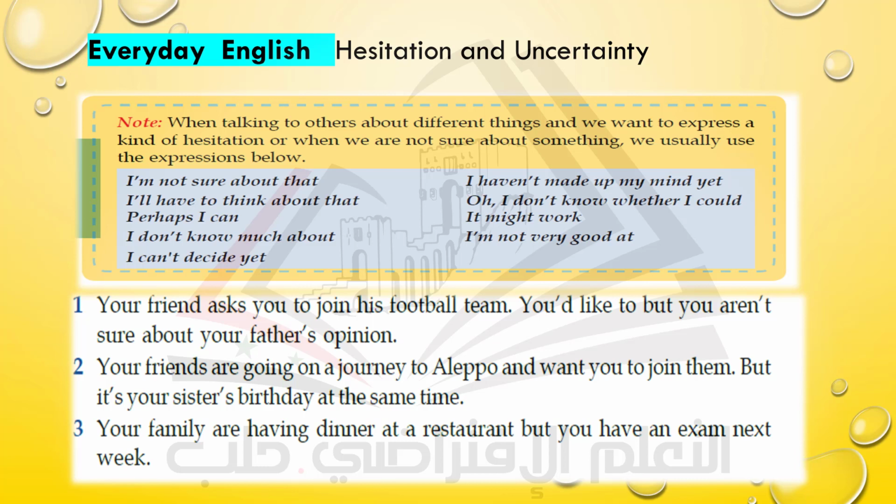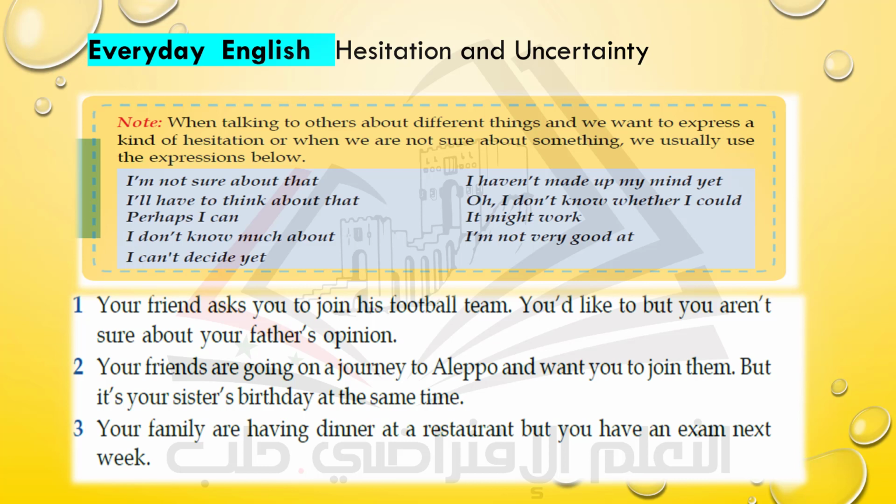I'm not sure about that. It refers to a kind of hesitation. I'll have to think about that. Perhaps I can't do this. I don't know much about it. I can't decide yet. It shows again a kind of uncertainty, hesitation. I haven't made up my mind yet. Oh, I don't know whether I could or not. It might work. I'm not very good at. Well, these are some expressions that are good to use to express hesitation or uncertainty.